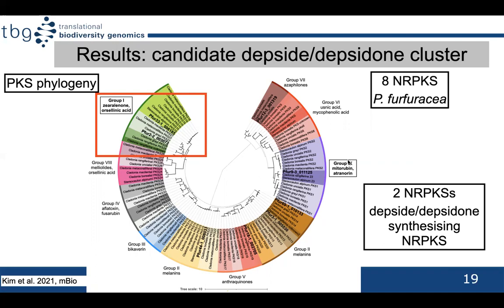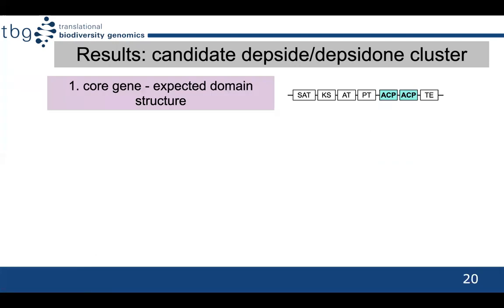Out of 8 Pseudevernia furfuracea PKSs, 2 grouped with depside synthesizing PKSs, here. To select the putative olivetoric PKS between these two, I then used the following 2 criteria. I zoomed into the PKS to look for the expected domain structure. The putative olivetoric PKS should have 2 ACPs, which are a prerequisite for synthesizing and dimerization of the phenolic rings.